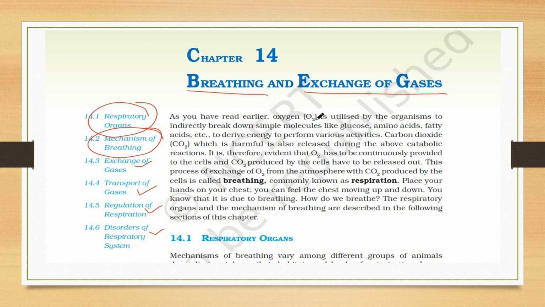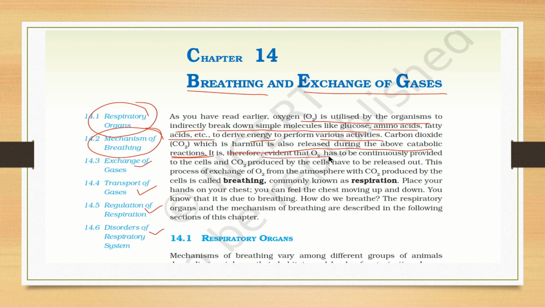As you have read earlier, oxygen is utilized by organisms indirectly, in breaking down simple molecules like glucose, amino acids, fatty acids, etc., to derive energy to perform certain activities in our body. Whereas carbon dioxide, which is harmful, is also released during the above catabolic reactions. These catabolic reactions in our body come from the breaking down of certain substances, releasing carbon dioxide, which is harmful for our body.